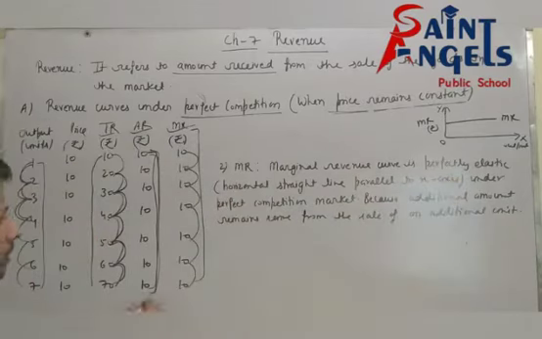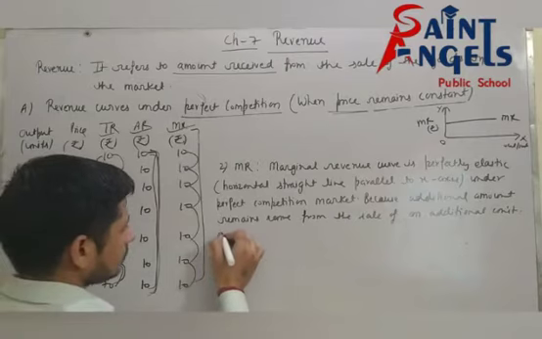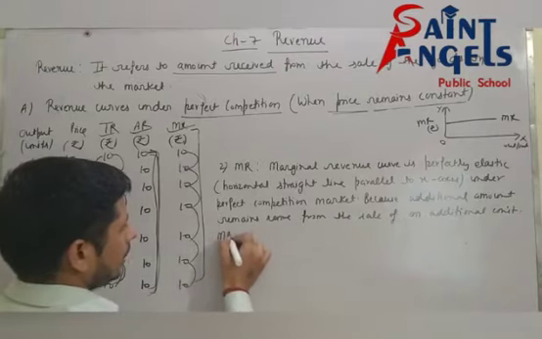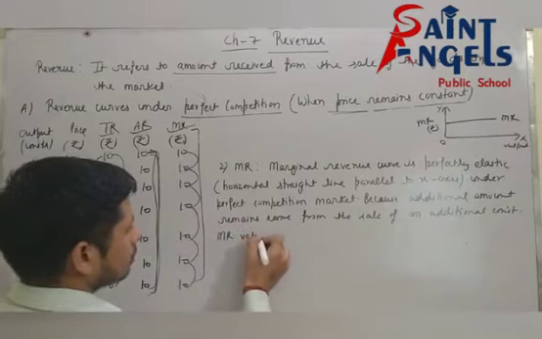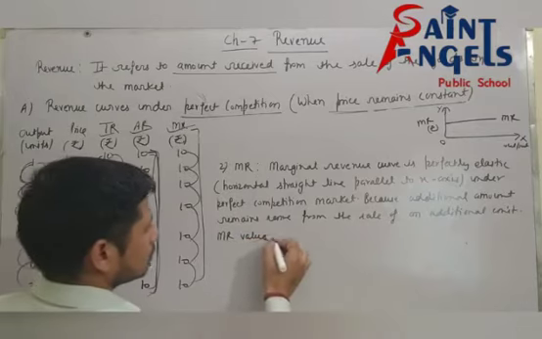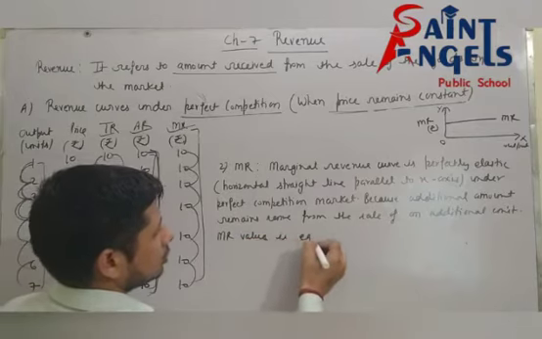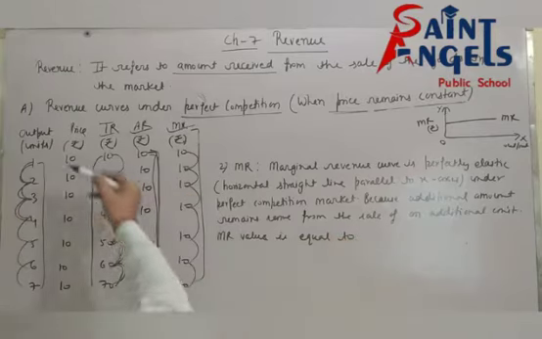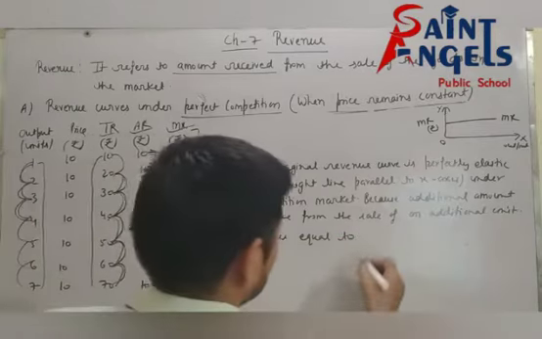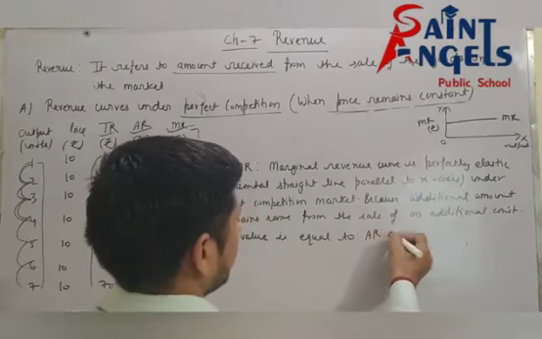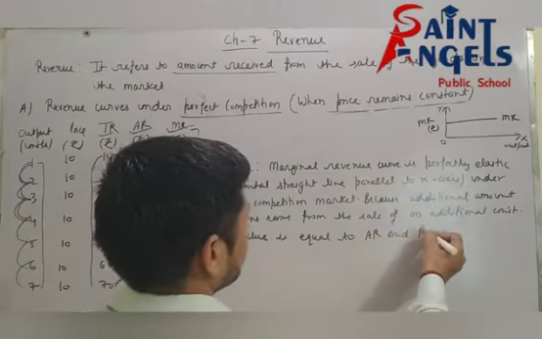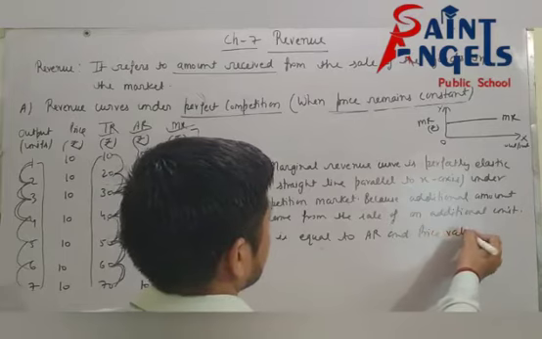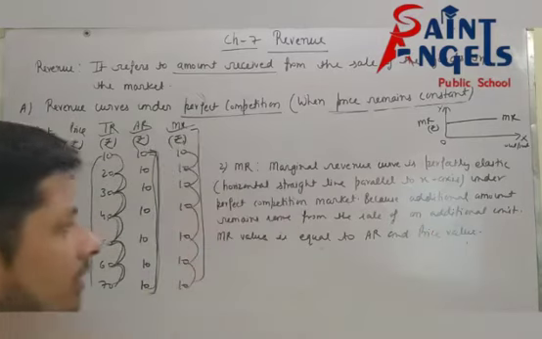Now see after this, MR value is equal to AR and price value.